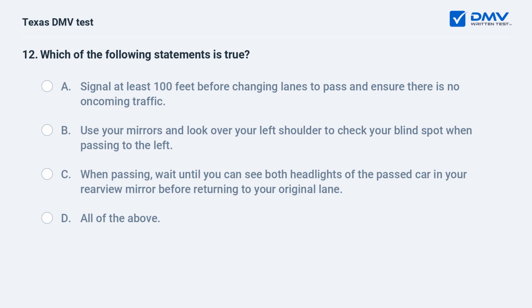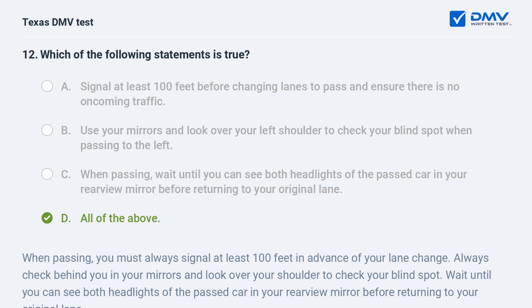Which of the following statements is true? A. Signal at least 100 feet before changing lanes to pass and ensure there is no oncoming traffic. B. Use your mirrors and look over your left shoulder to check your blind spot when passing to the left. C. When passing, wait until you can see both headlights of the passed car in your rearview mirror before returning to your original lane. D.